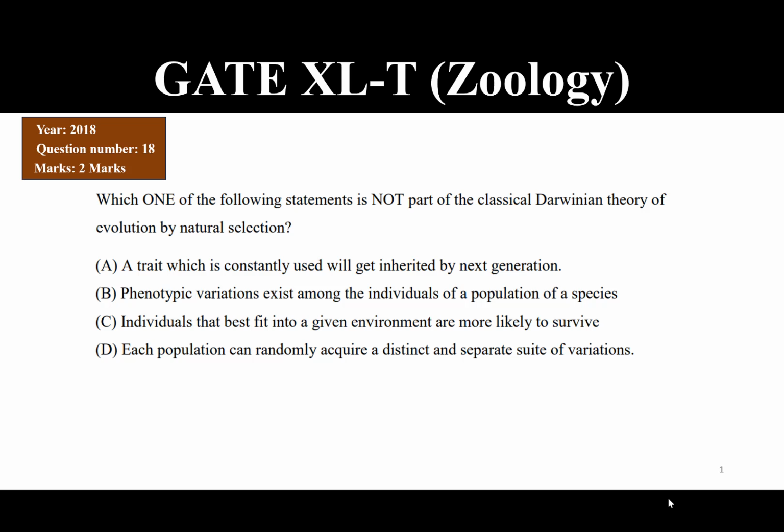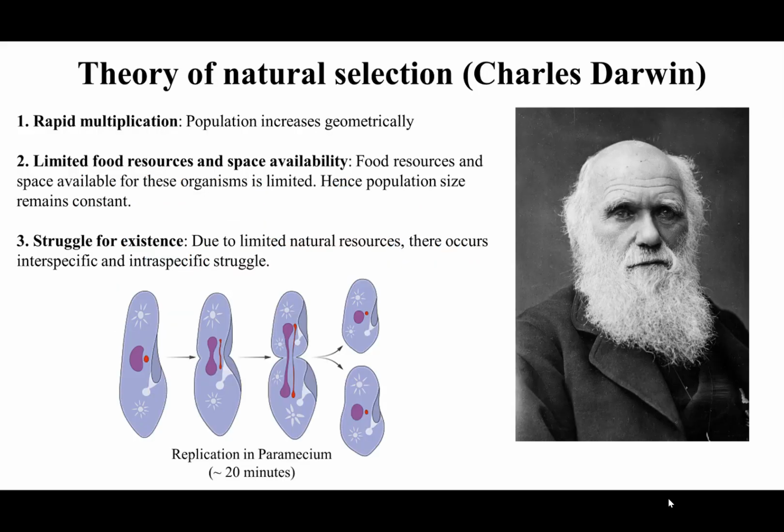Which one of the following statements is not part of the classical Darwinian theory of evolution by natural selection? Let's look into the theory of natural selection as given by Charles Darwin. He gives out the following points.